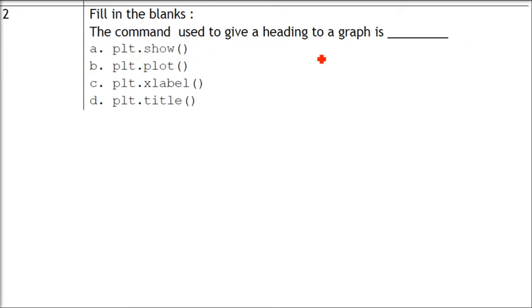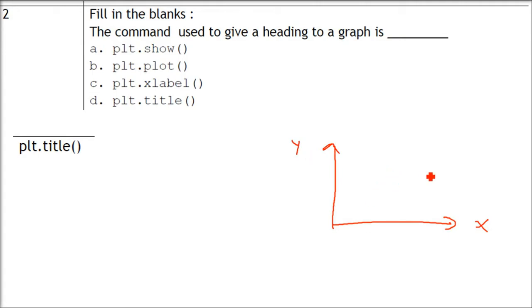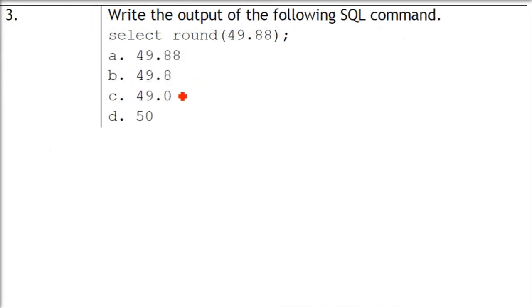The next is, the command used to give a heading to a graph is. The answer is plt.title, where plt is for pyplot. Title is for the heading. Whenever you show a graph, there is X and Y. When you do this using a programming language, here we are talking about Python. The title is the heading you want to give. Plot will be plotting, and show will display whatever you plotted on the screen. Plotting is different and showing is different. xlabel and ylabel give you the X axis and Y axis labels. For the title, you have to use this command.